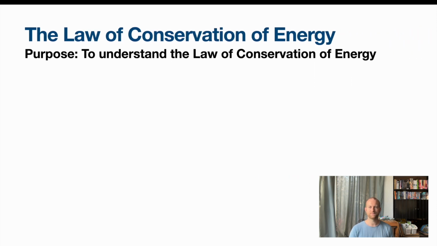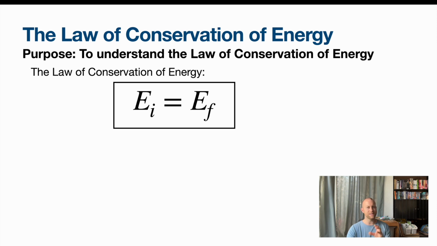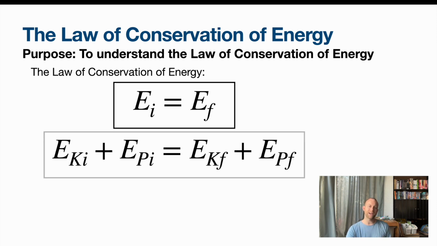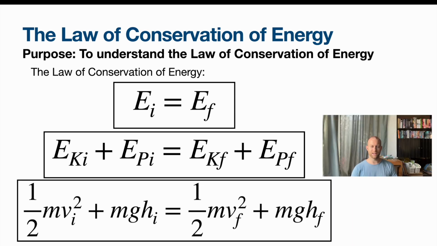So here's an equation for conservation of energy. Essentially it says energy initial equals energy final. You don't lose any. Now I can expand this into the different types of energy I've shown you. Initial kinetic plus initial potential equals kinetic final plus potential final. From there we can plug in the specifics for EK and EP into this equation and get this nice big long equation. This is what we're going to be using to solve questions involving conservation of energy. Like I said, this is a combination of all the stuff we've learned so far.